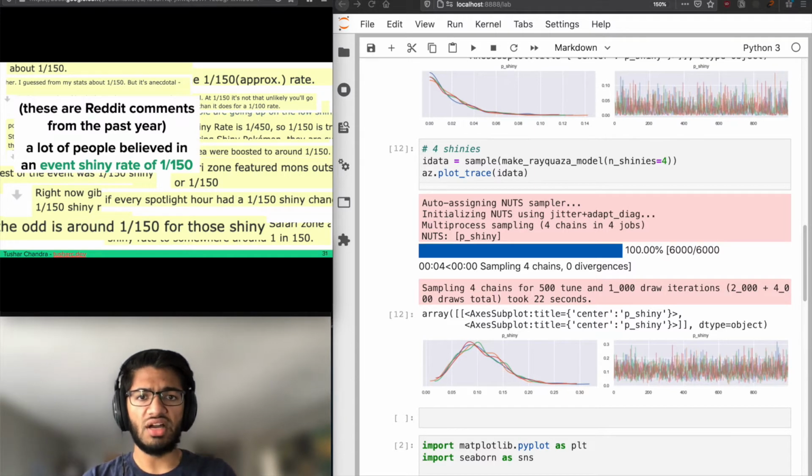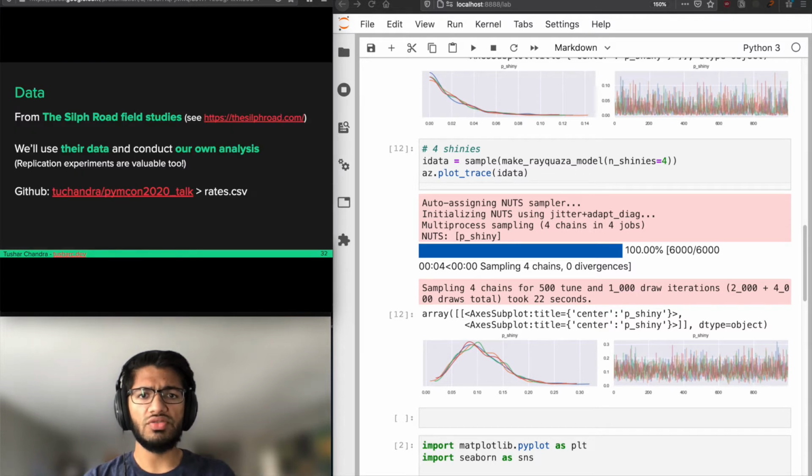So these are Reddit comments from the past year from a Pokemon Go Reddit community, and a lot of people believed that the shiny rate for certain events, including one that ended just yesterday, was 1 in 150. We're going to study the extent to which this is true. To do this, we're going to use data from the Sylph Road itself, and conduct our own analysis because replication experiments are valuable.